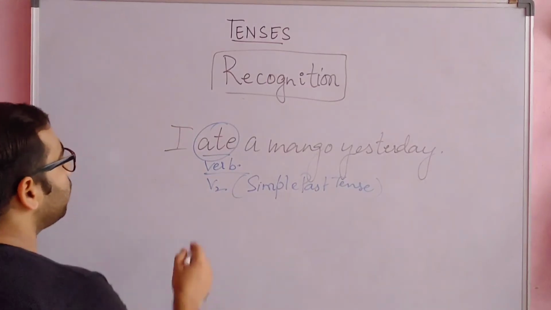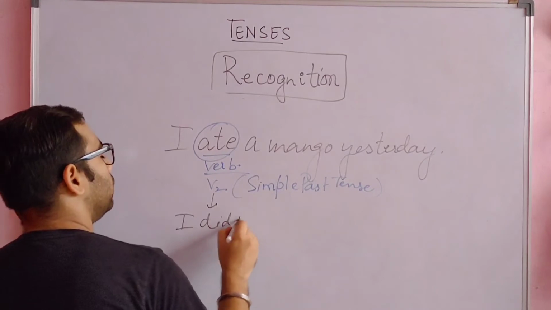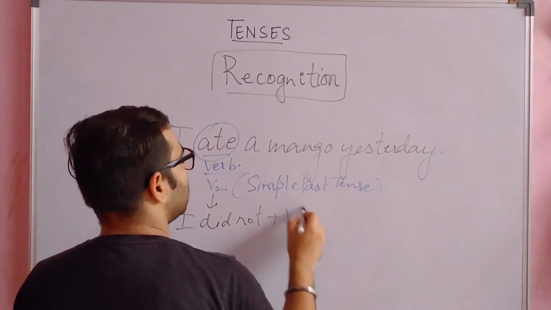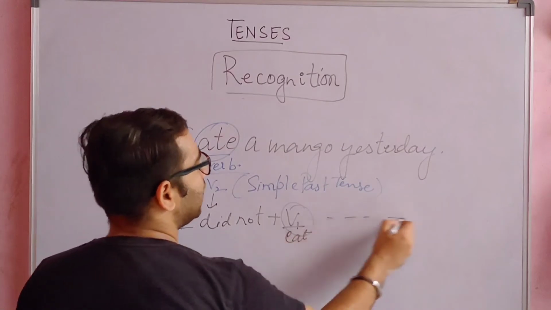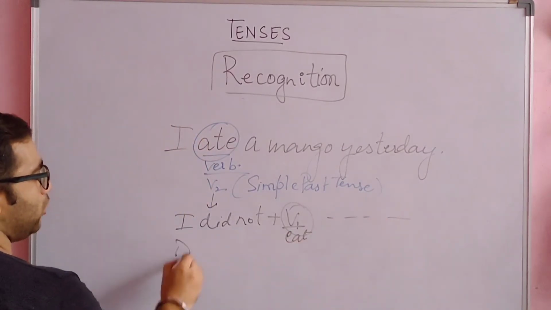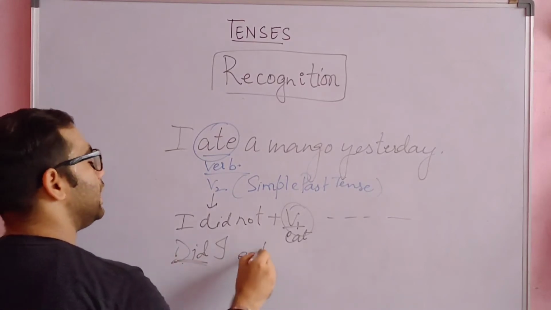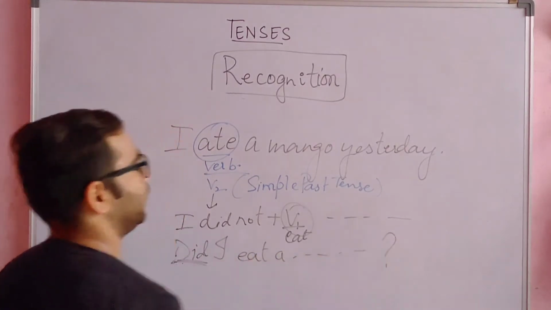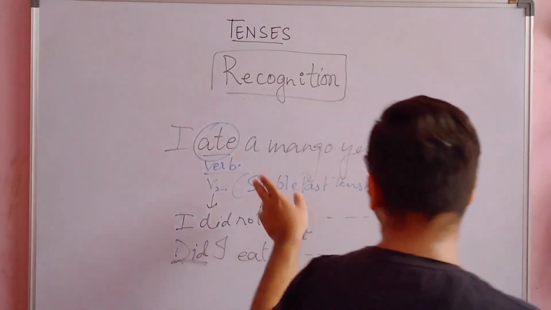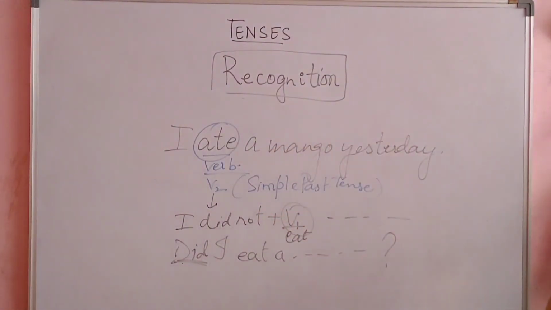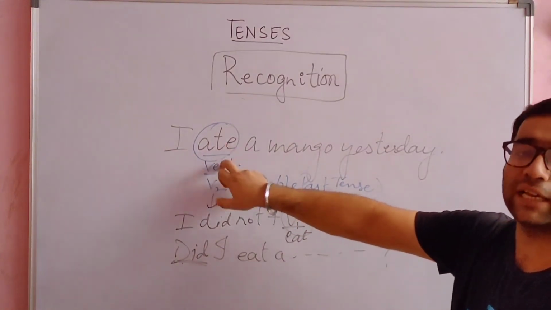Now to make the negative of this you have to write did not and use verb first form. It will be: I did not eat a mango yesterday. And to make interrogative, did will come in the beginning: Did I eat a mango yesterday? At last, a question mark. So this is a very important concept. Children make a mistake here in changing from negative to interrogative. So I ate is verb second form.